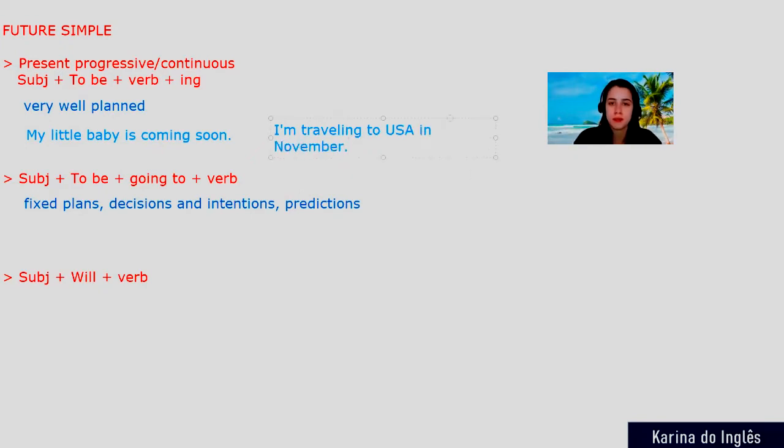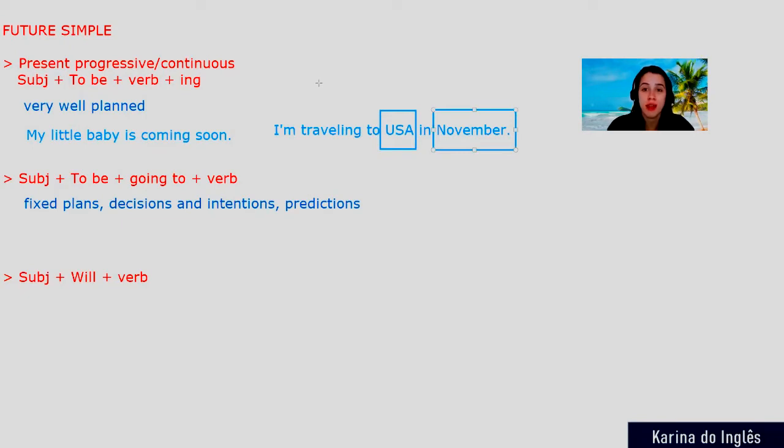So look at this. Here we have both the place that I'm traveling to and the month that I'm traveling. Probably I've got the tickets already, so I have many kinds of confirmation of my very well planned action.